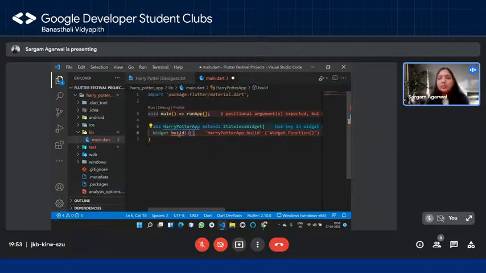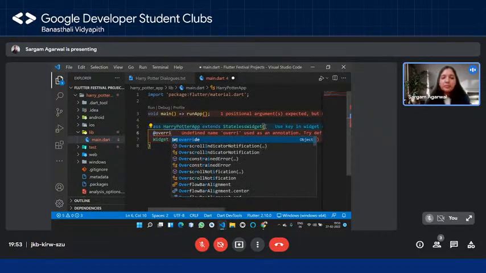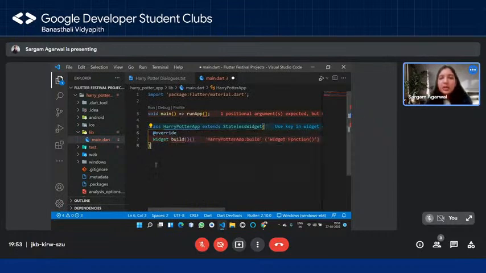And now since this build method is coming from the stateless widget, we should be annotating it with the override annotation. This basically makes the code more readable, telling other developers seeing your code that this method comes from this particular class, which is the stateless widget class. So now you can see that build.